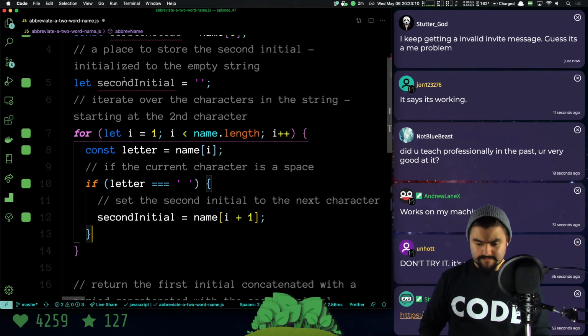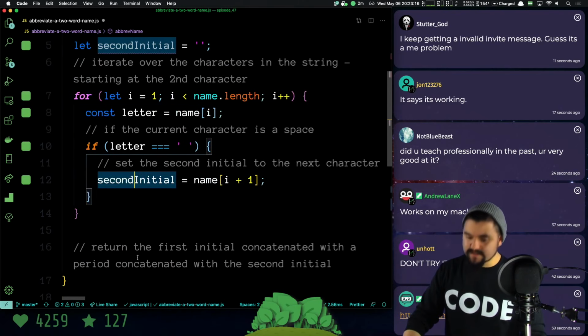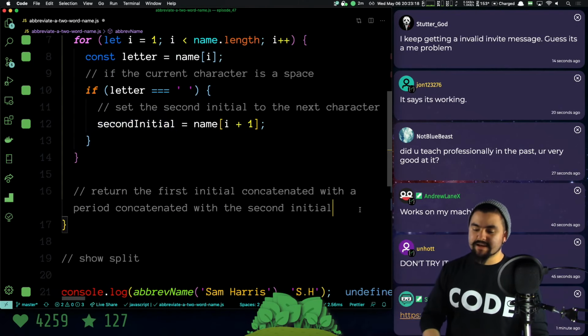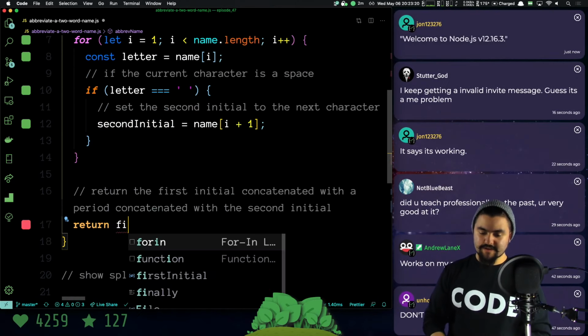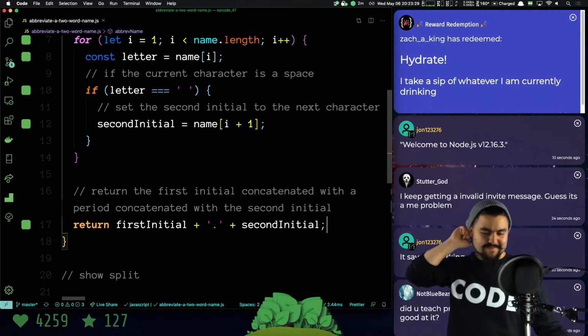We have, yeah, we're almost done. So we have found the first initial. This should give us the second initial, and now we need to do this concatenation thing. So I'm going to return first initial plus a period plus second initial. And this should work, hopefully. We might have done something wrong.